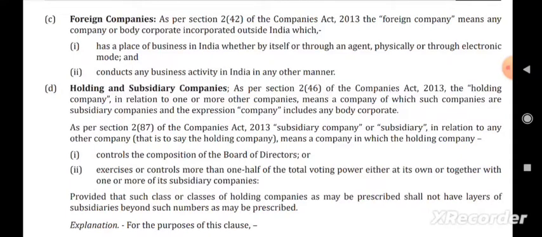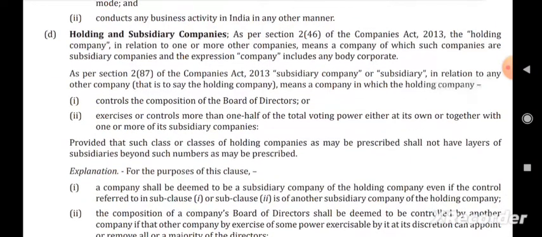So it is incorporated outside India, which has a place of business in India, whether by itself or through an agent, and conducts any business activity in India in any other manner. For example, Amazon is a foreign company, but its place of business is also in India. Next we have the holding and subsidiary company.